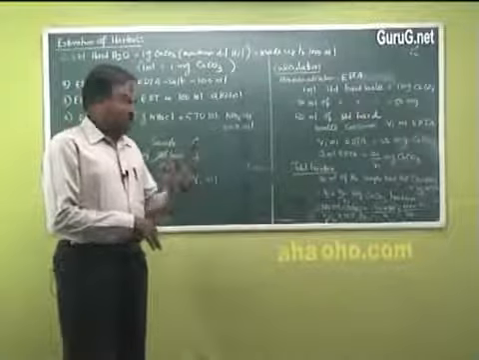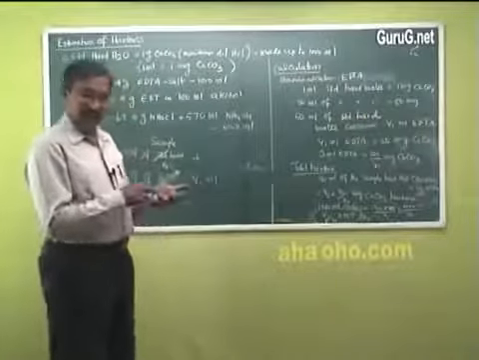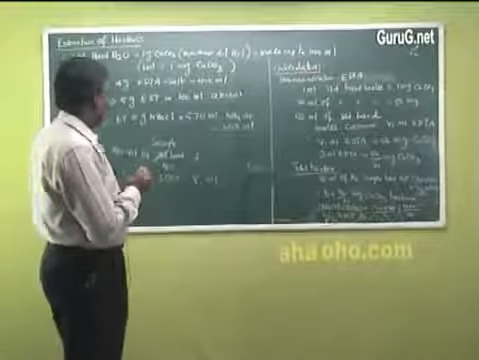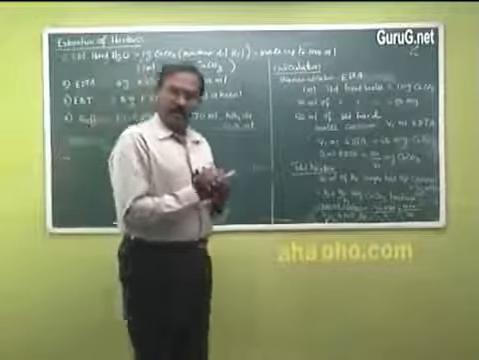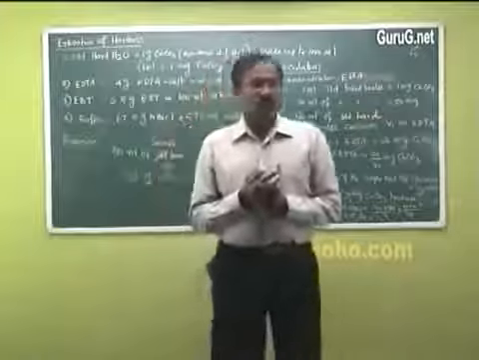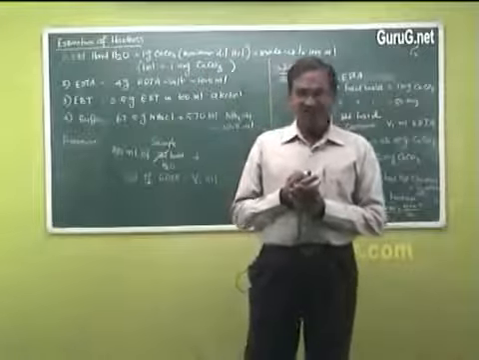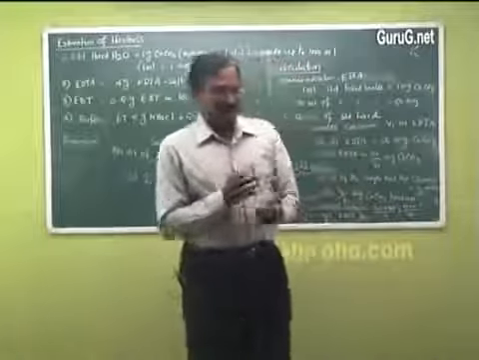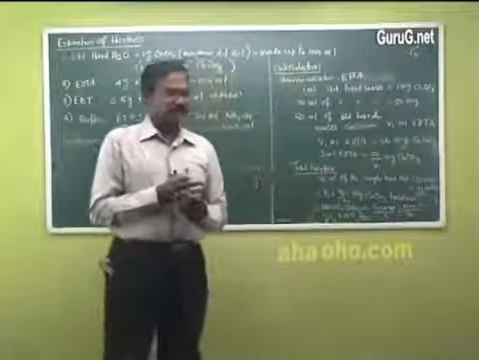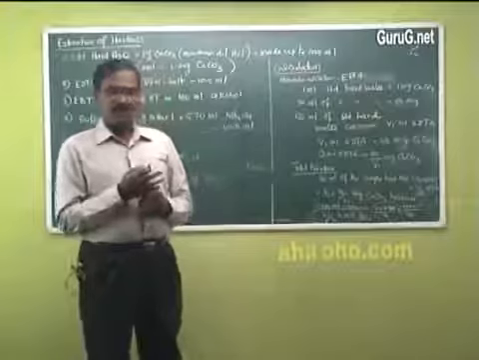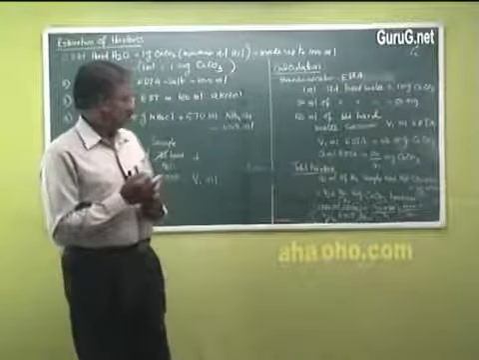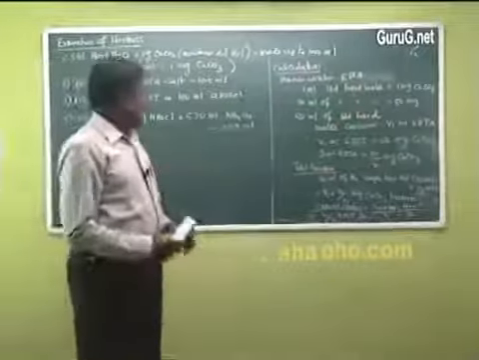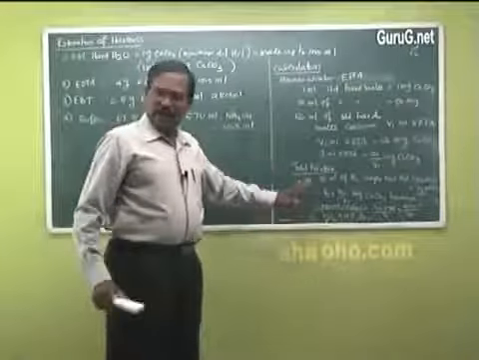Now we want to get temporary hardness. How to get it? We know temporary hardness can be removed by boiling the water. So take another 50 ml of sample hard water and boil it. So that's all about total hardness.